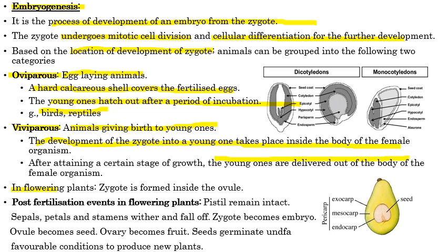In plants, these zygotes are formed inside ovules. These ovules after that are called seeds. For example, there are two kinds of seeds, dicot seeds and monocot seeds. In a dicot seed, two cotyledons are present.